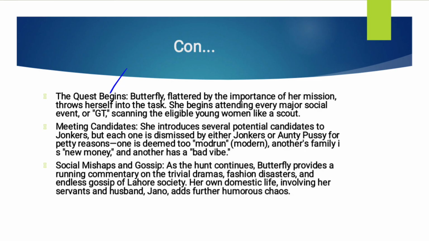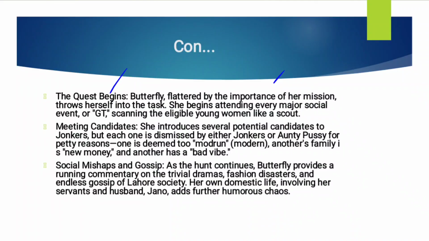She begins attending every major social event of the town, scanning the eligible young women like a scout. So again, here Butterfly is also working hard for her cousin, that is Mr. Jonker. So for what? For a bride.